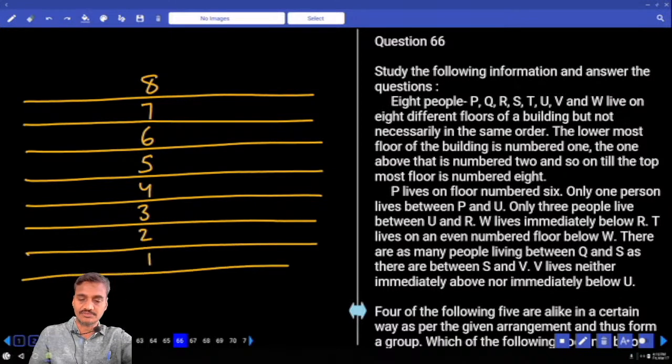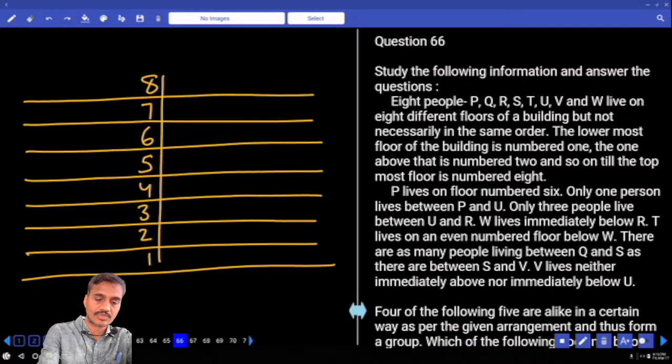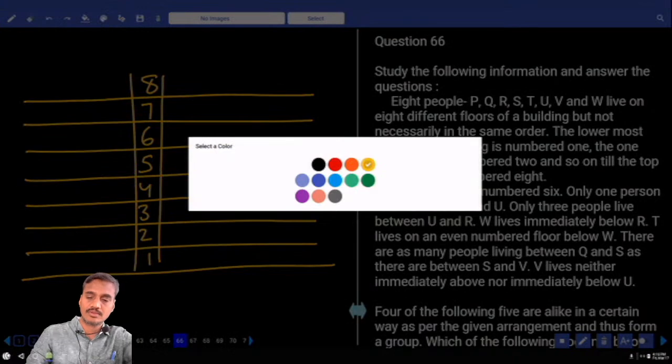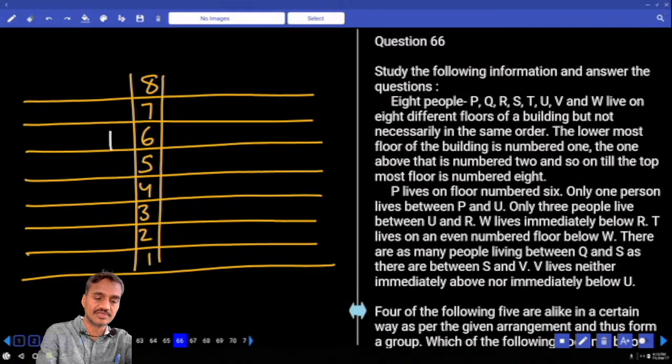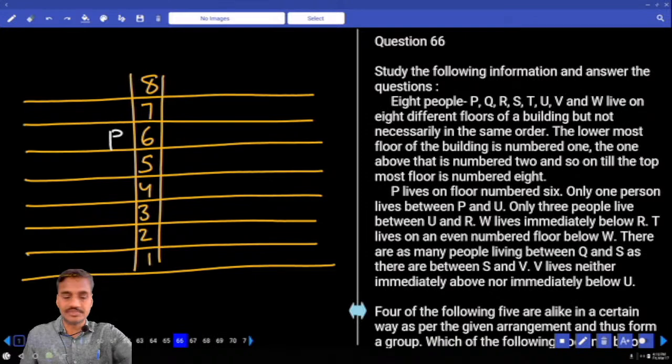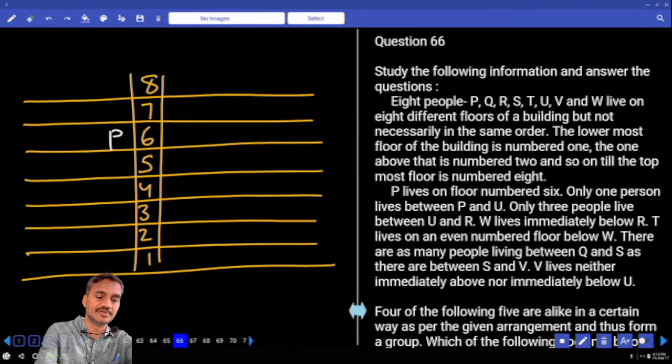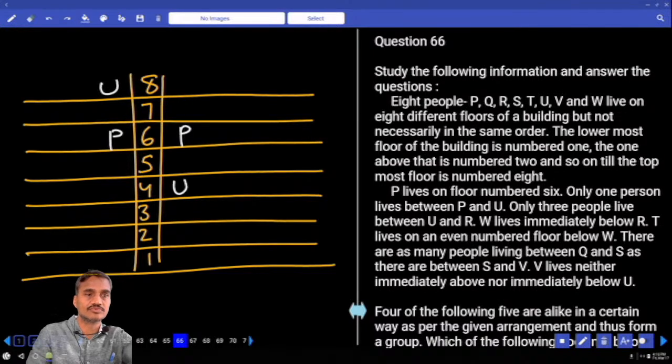Then coming to condition number 1. P lives on floor number 6. Definite information given, P is on floor number 6. That is fixed. And next one, only one person between P and U. There are 2 possibilities: U can be either on the 8th floor or on the 4th floor.